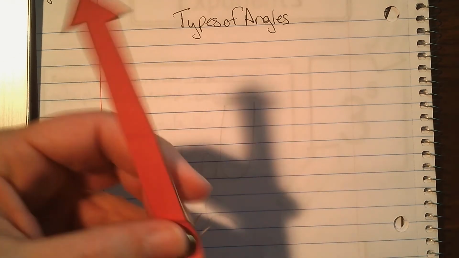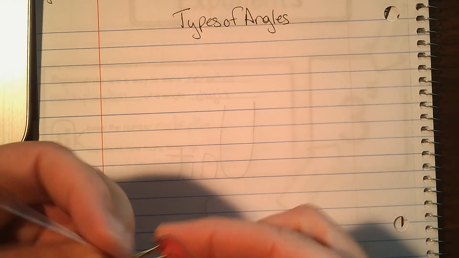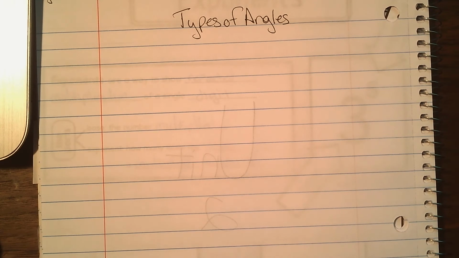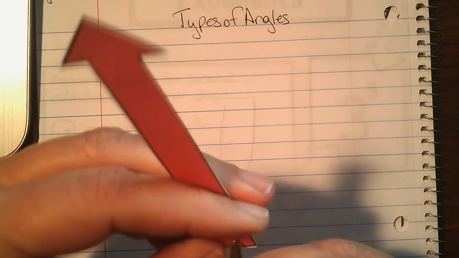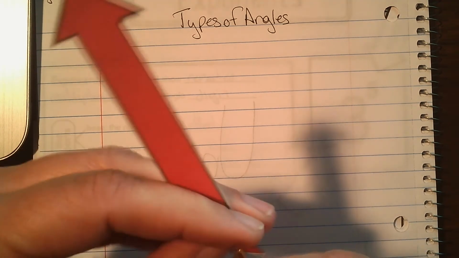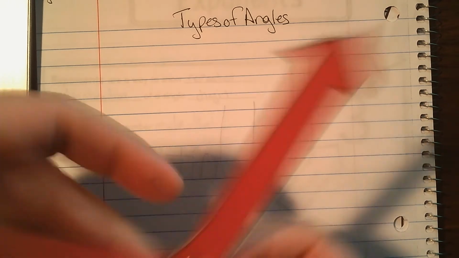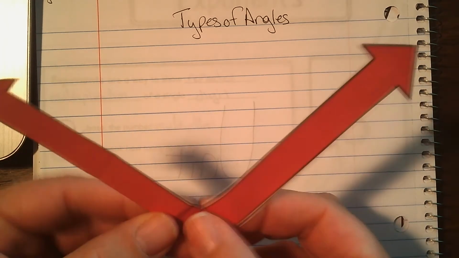Then I take my second arrow and do the same thing. Poke a hole. Then I stick the brad through the hole. Sorry, I'm a righty and I was trying to do it the wrong way. Put it in the hole. And now you have your arrows and your metal brad.